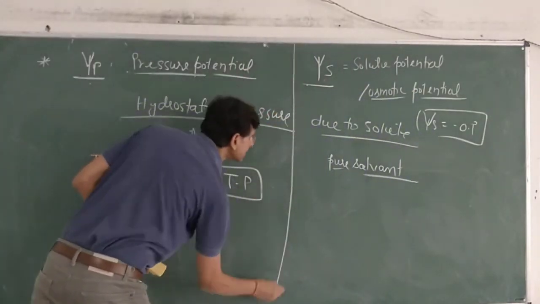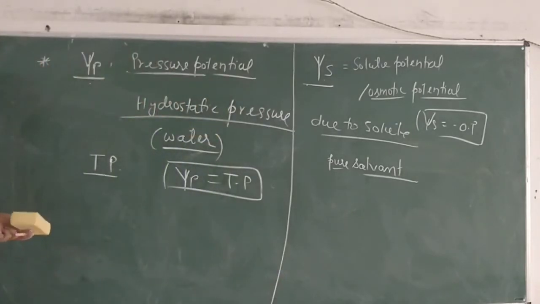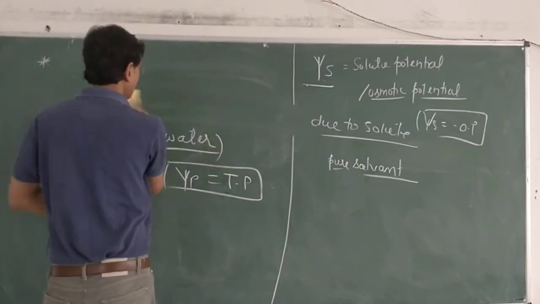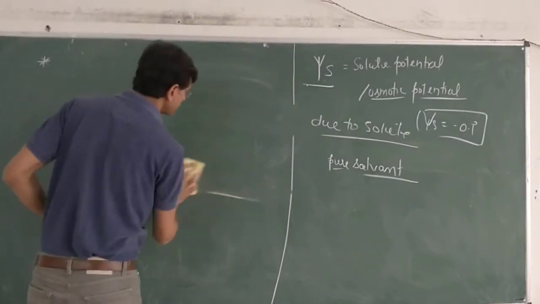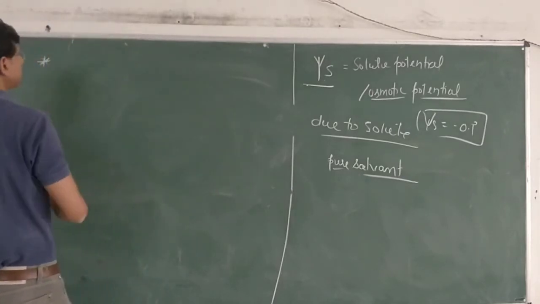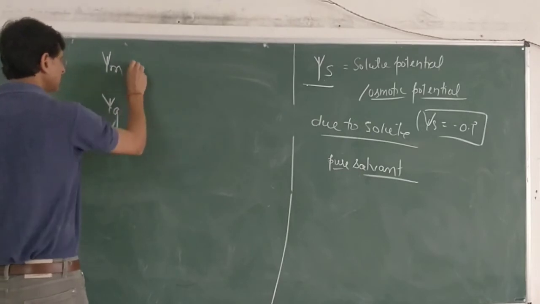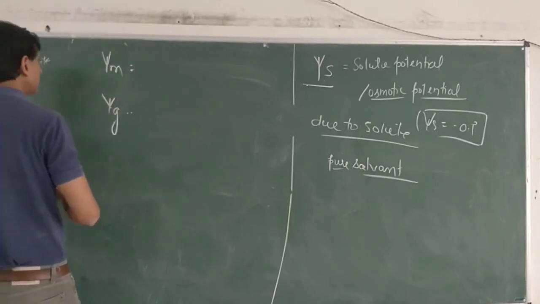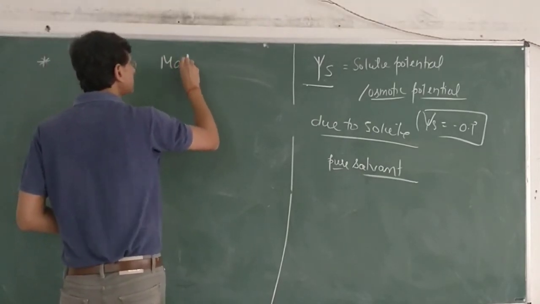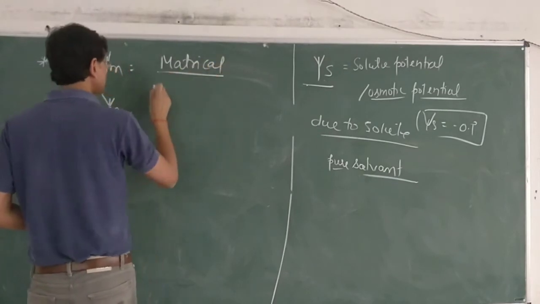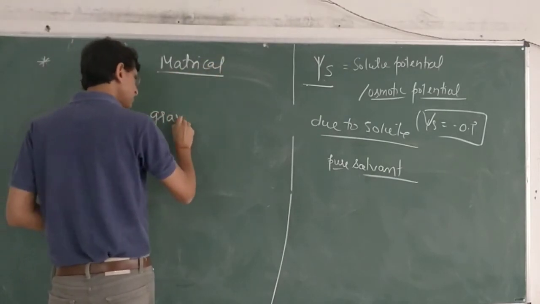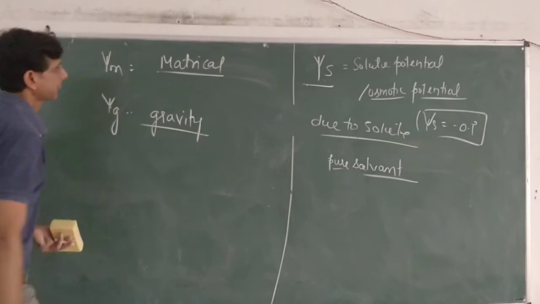Okay, so these two components mostly compose the water potential, but there are a few other components also which constitute the water potential. They are psi m and psi g. Psi m is the matric potential, while psi g is the potential due to gravity.